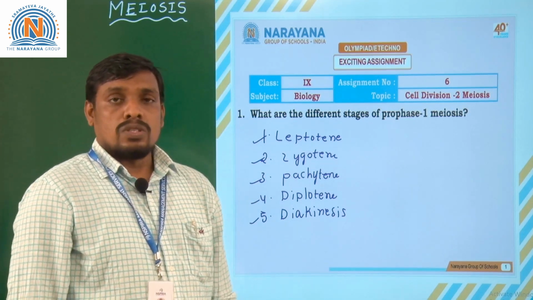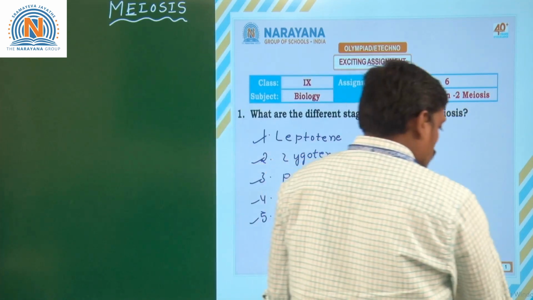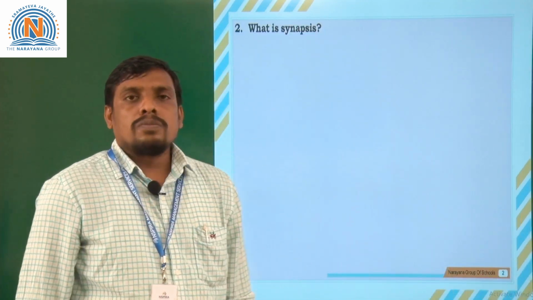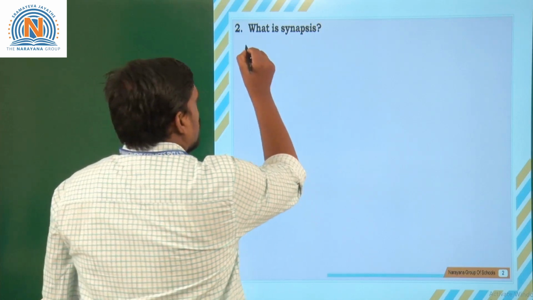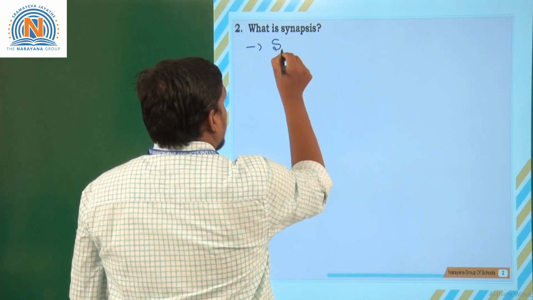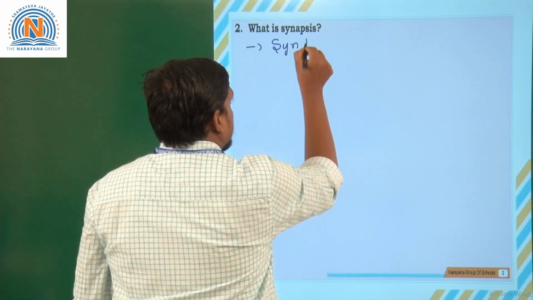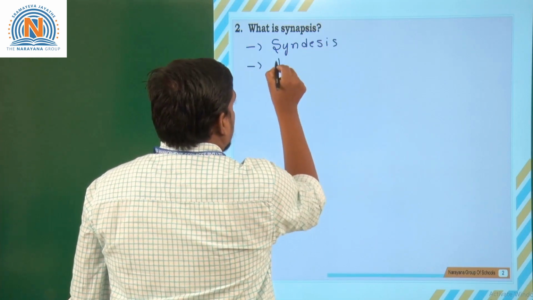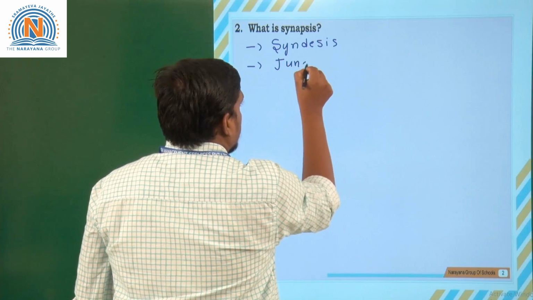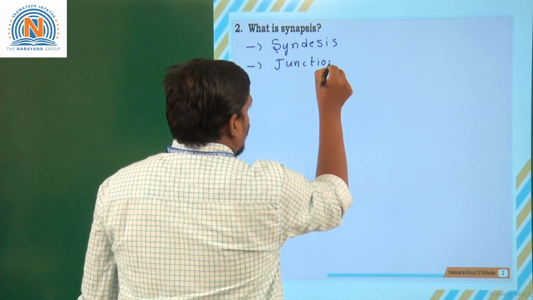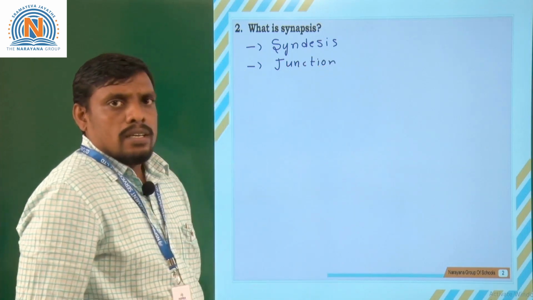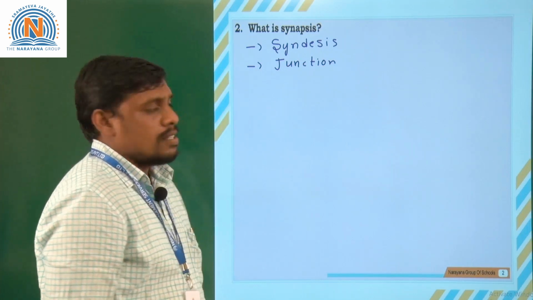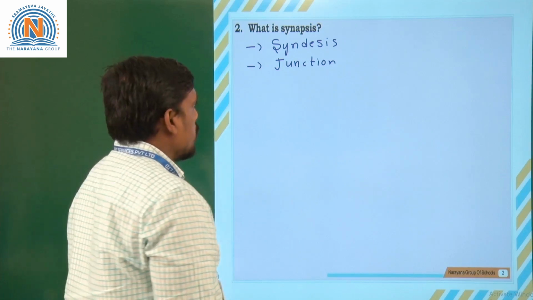Moving on to the second question, students. What is synapsis? What do you mean by synapsis? Synapsis is otherwise called syndesis. The exact meaning of synapsis is junction. Synapsis is a scientific word, whereas the English word for synapsis is junction. So, what do you mean by a junction?